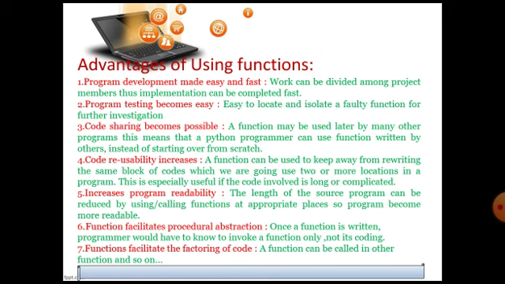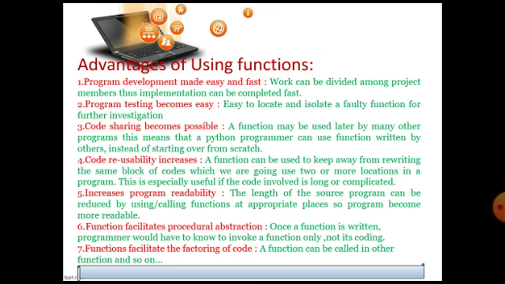Now the sixth one is that functions facilitate procedural abstraction. Procedural abstraction means that most of the details of the program implementation are hidden from the end user. The end user is not required to know the actual complicated details of the program, which algorithm is used, which functions are involved, what is actually written. Sometimes he or she is not required to know such minute details, so in those cases we need to hide the actual programming details from the user.